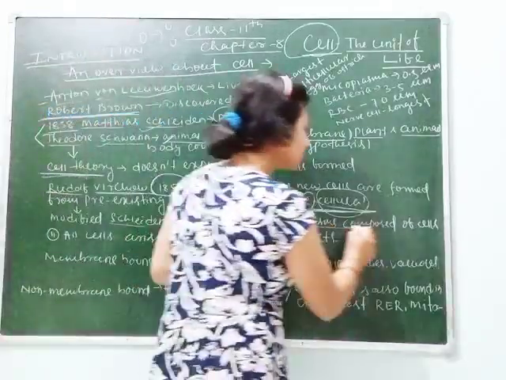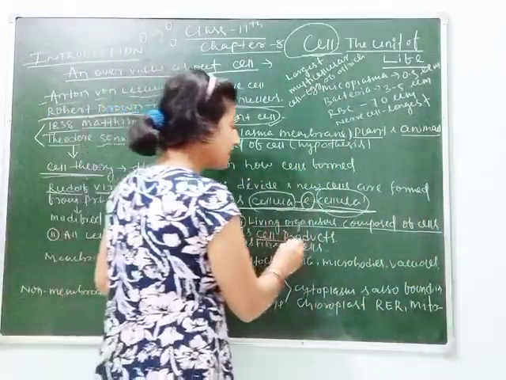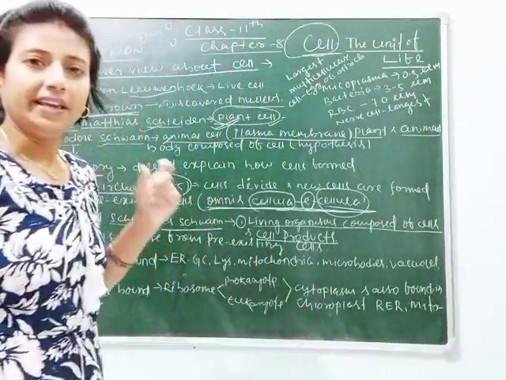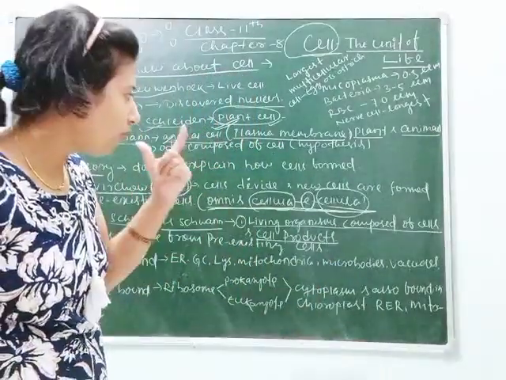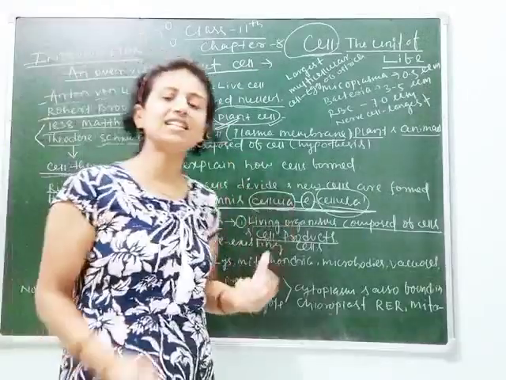One is that living organisms are composed of cells and cell products. He gave his first postulate that all living organisms are composed of cells and cell products.